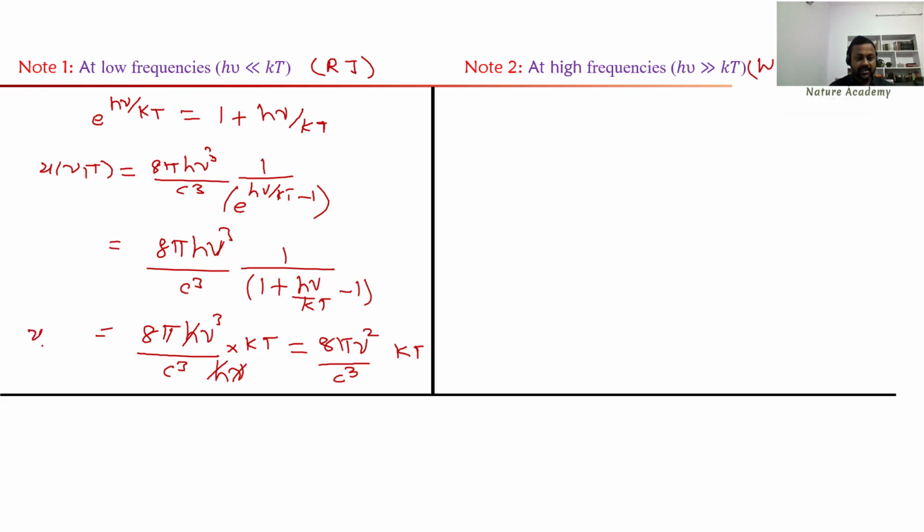So I can derive the Rayleigh-Jeans law from Planck's radiation principle at the low frequency range only. Planck's radiation law gives rise to the Rayleigh-Jeans law at low frequency.